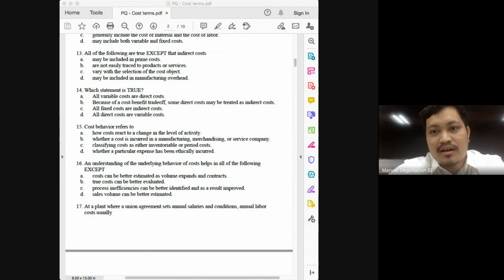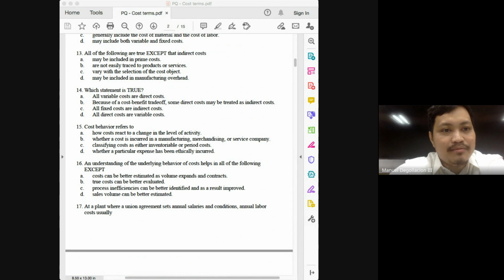For example, nails, class, in a carpentry work, class. You can trace the nails, class, but it would be inefficient to count the number of nails used, count the number of nails wasted, so might as well just treat it as an indirect cost.